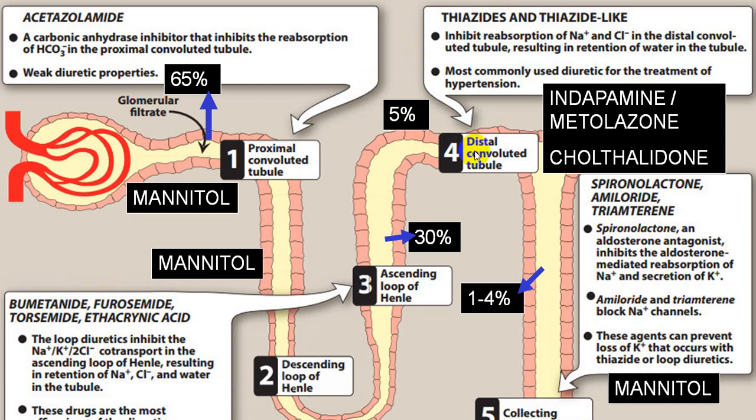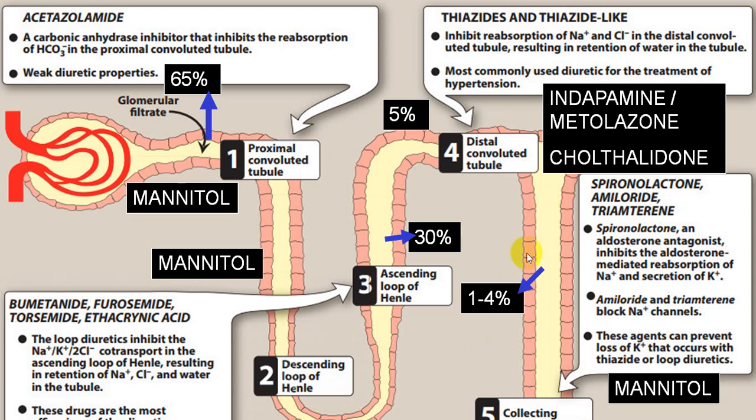Thiazide diuretics act on the distal convoluted tubule. This inhibits reabsorption of sodium and chloride in the distal convoluted tubule, resulting in retention of water in tubules. Hence, urine output is increased, sodium is lost and chloride is also lost. But this belongs to the weak diuretics. These are not potent diuretics. So they can result in sodium imbalance, that is hyponatremia and hypochloremia.